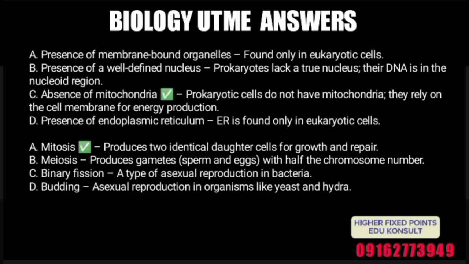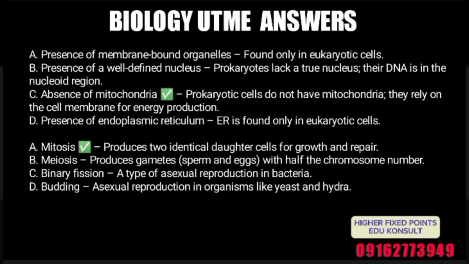It was a mistake. No. So we have presence of endoplasmic reticulum. ER is found only in the eukaryotic cell. Now, mitosis, yes, correct answer there, produces two identical daughter cells for growth and repair. So, meiosis produces gametes, that is sperm and eggs, which have half the chromosome number.